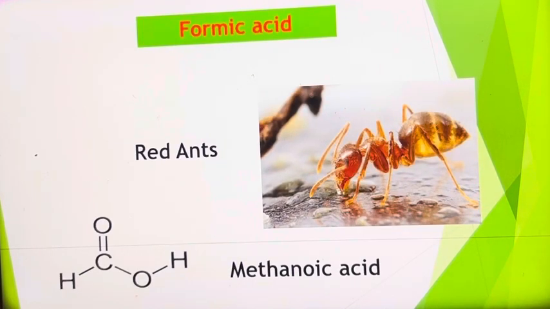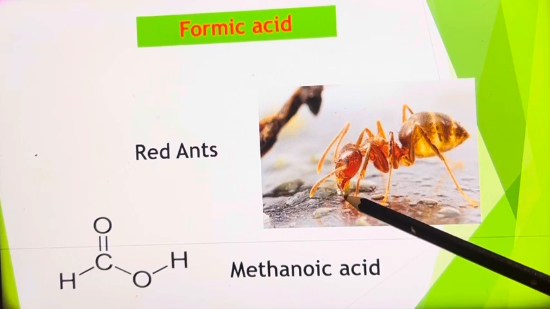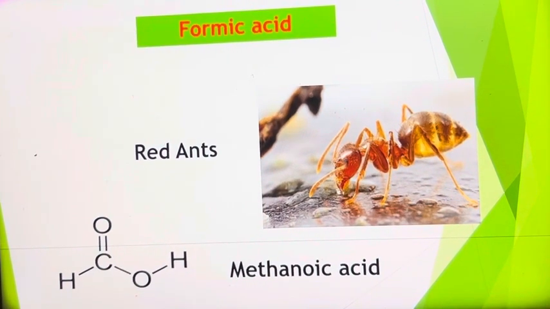Formic acid. Formica means red ants. It is present in the stings of red ants. Whenever it is injected into your human body, that small amount of formic acid gives some itching to human beings. So, this formula is HCOOH. Its IUPAC name is methanoic acid.